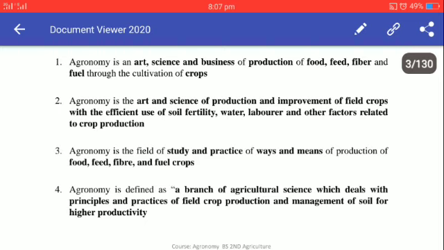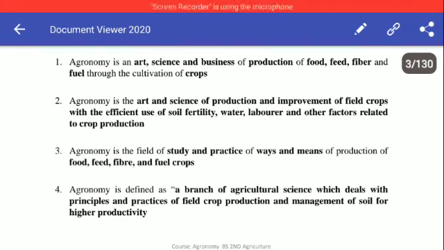So this definition is also a comprehensive definition, and it describes the agronomy field as a production of crop through the management of soil fertility and irrigation water, and also use of the laborers judiciously, and other related factors should be kept in mind while cultivating crops or growing different plants in the field.